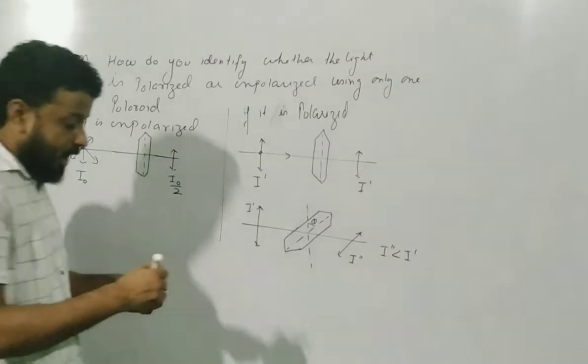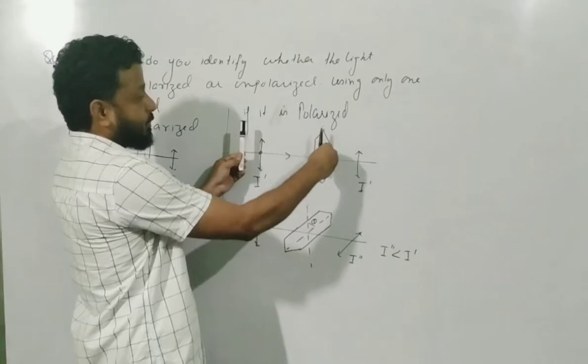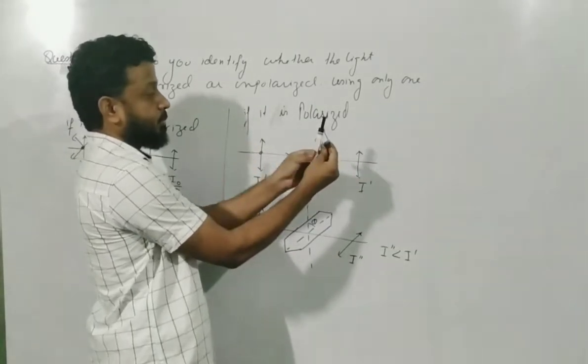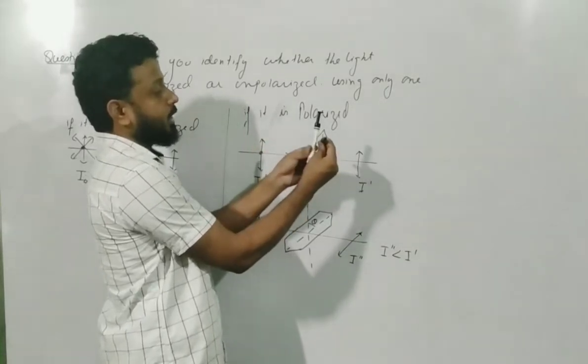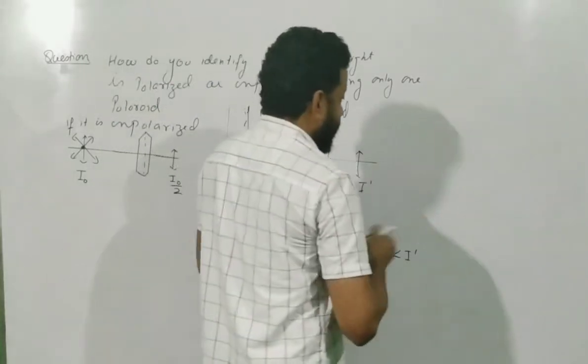Now what will happen if you rotate perpendicular? This is the vibration and this was the pass axis. What will happen if the pass axis becomes perpendicular to the plane of vibration? We know that cos 90 is 0. So if it becomes perpendicular, it will completely block.